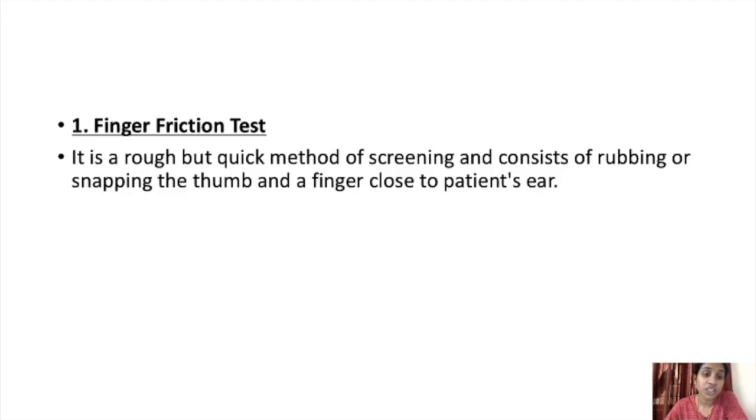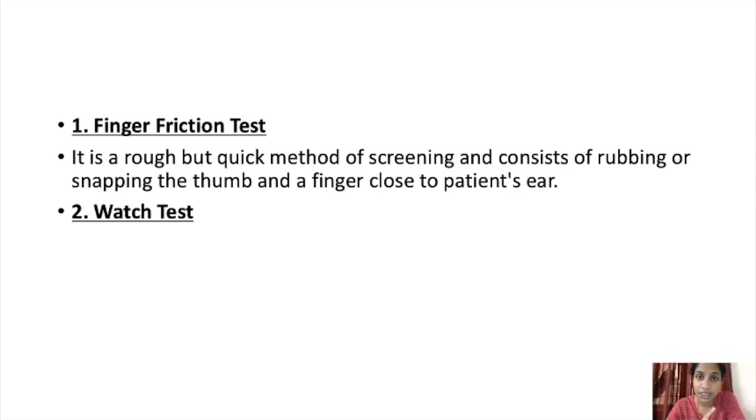The finger friction test is a rough but quick method of screening and consists of rubbing or snapping the thumb and a finger close to the patient's ear. That is known as the finger friction test. So near the patient's ear only we will test whether the friction of the fingers or snapping the thumb and finger can be heard by the patient. Next one is the watch test.